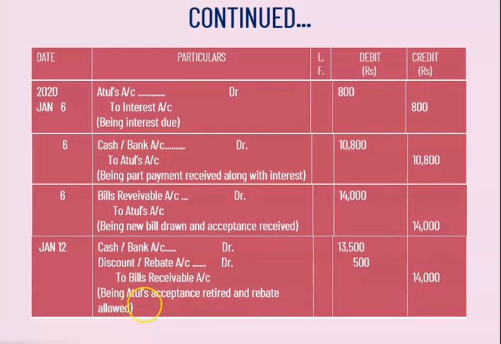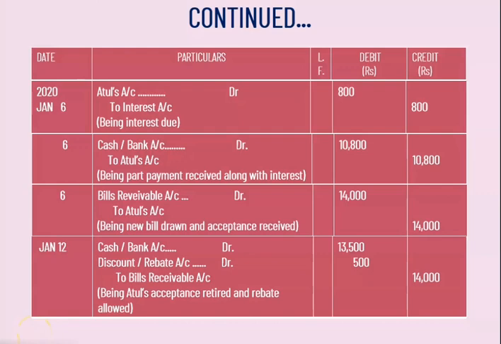So in this sum, we have seen that the bill is paid before the due date. And in the previous class, we had studied when the drawee became insolvent for the second bill, and therefore we have to remember that we have to pass 2 journal entries. But here, the drawee is doing the payment before the due date, and therefore is expecting that he should pay a little less amount of the bill. So instead of 14,000, he is paying only 13,500, and 500 rupees is the benefit, right? So in this sum, we have done bill sent to the bank for collection, right?